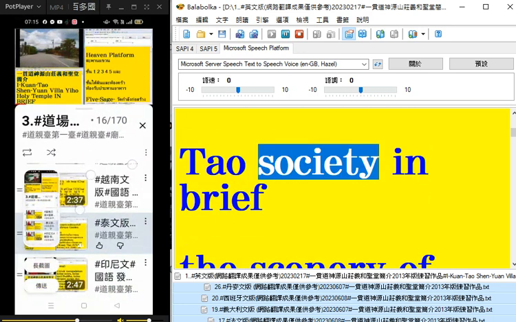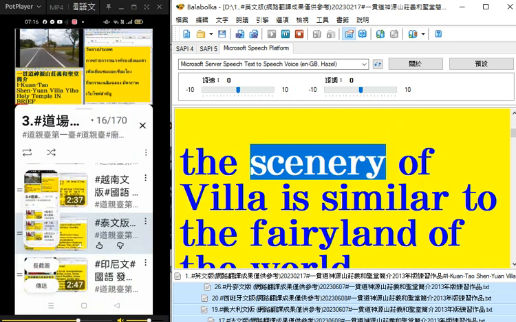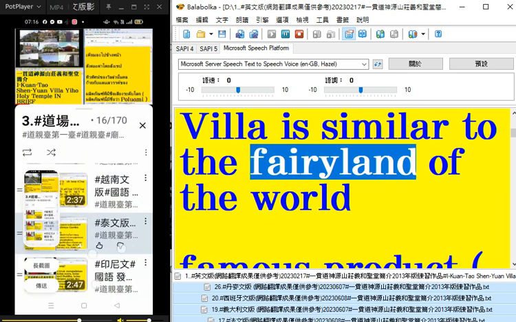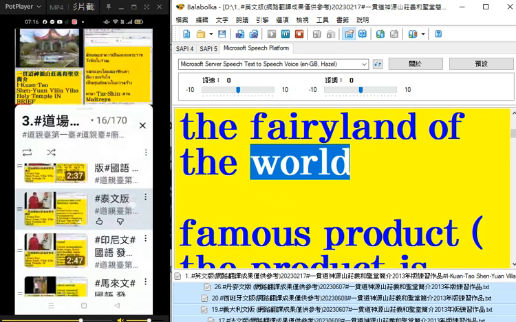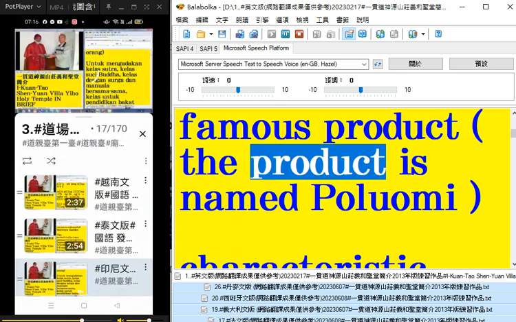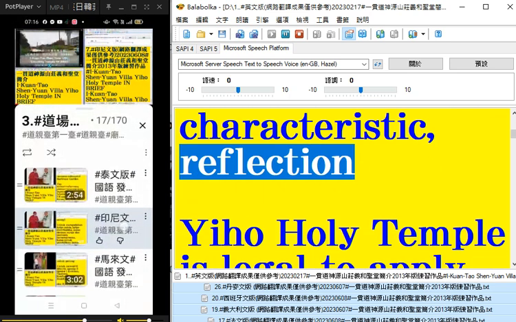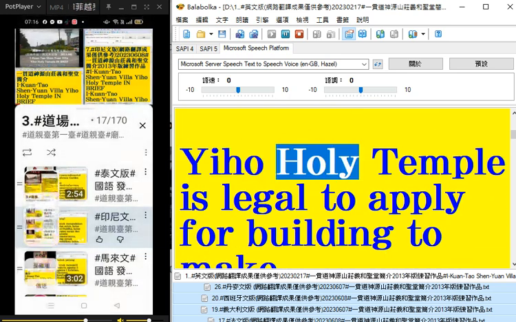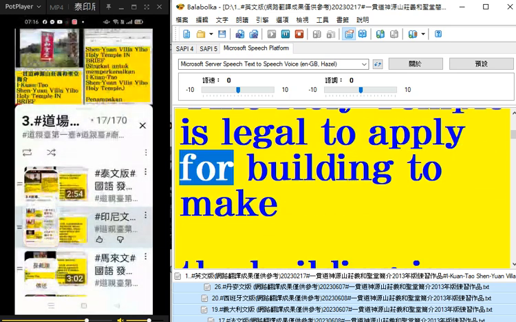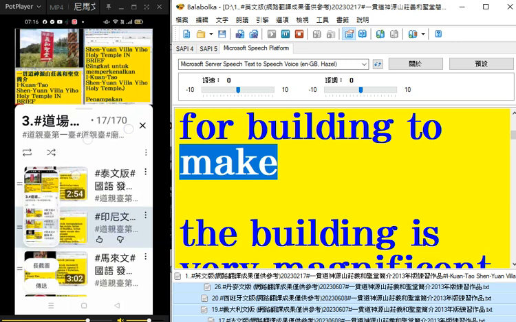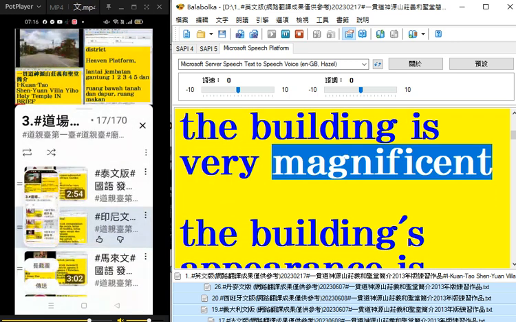Dao Society in brief. The scenery of Villa is similar to the fairyland of the world. Famous product, the product is named Paluomi. Characteristic, reflection. Yiho Holy Temple is legal to apply for building to make. The building is very magnificent.